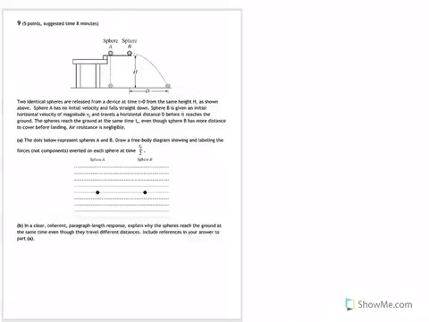Question number 9. Two identical spheres are released from a magical device at time t equals 0 from the same height h as shown above. Sphere A has no initial velocity and falls straight down. So, there's sphere A that we're considering. Sphere B, on the other hand, is given an initial horizontal velocity of magnitude v initial at time 0, and travels a horizontal distance d before it reaches the ground.